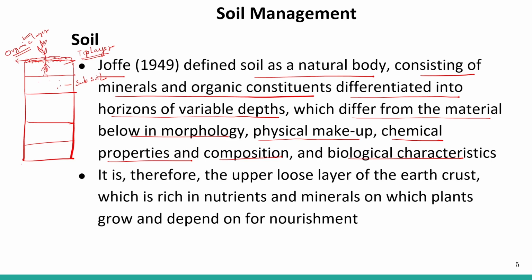Then comes the subsoil. This subsoil has less organic matter, and later here is the parent rock material. Here in this particular region you can see weathered parent material.